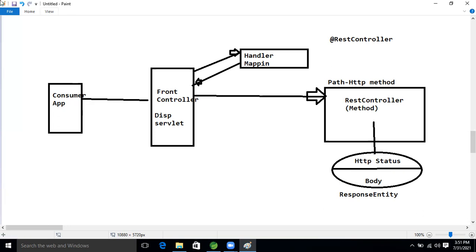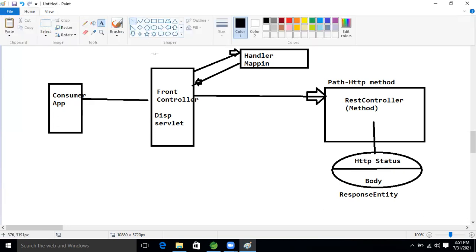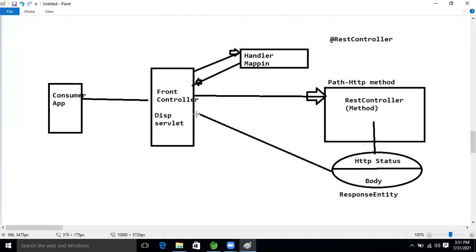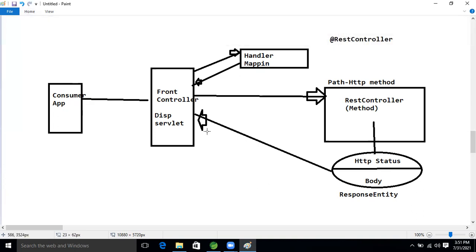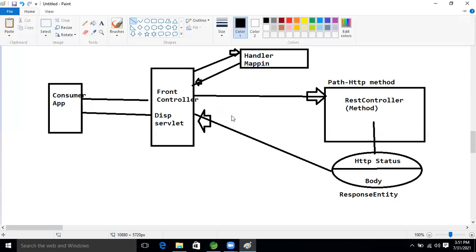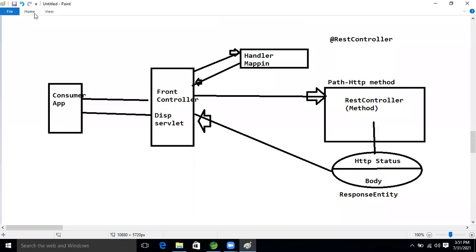Now after that, what will happen? This response entity will come to whom? Our front controller, the dispatcher servlet. Then this response will come to our consumer, guys. But here, in the REST concept, there is no UI.